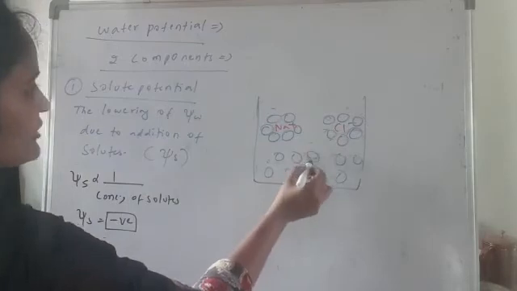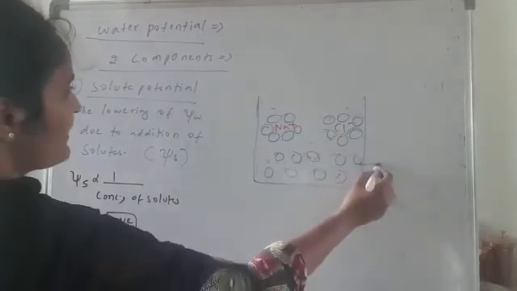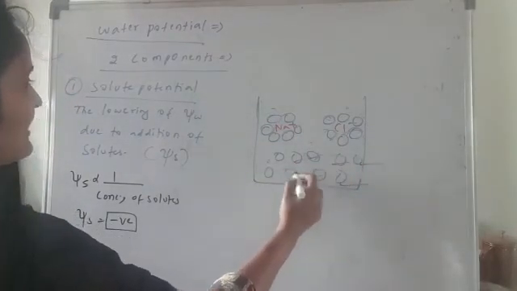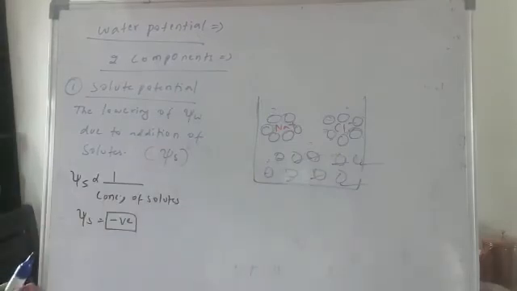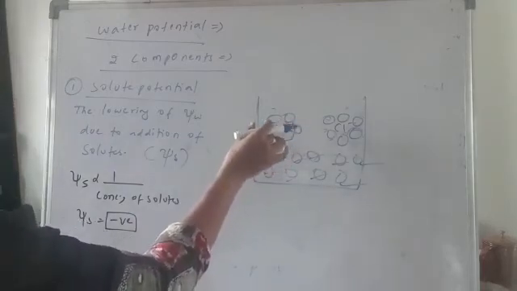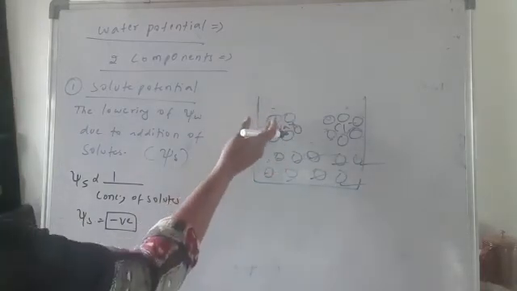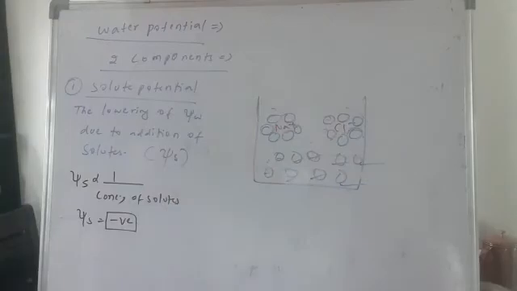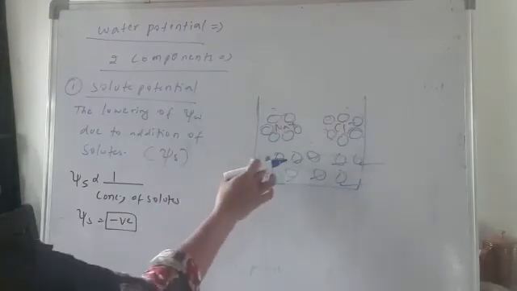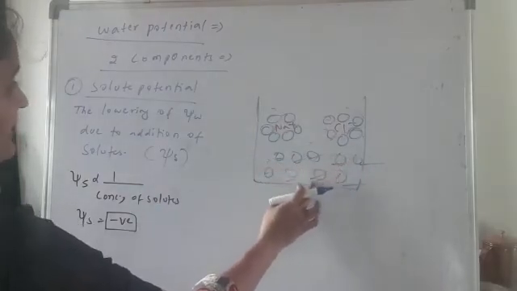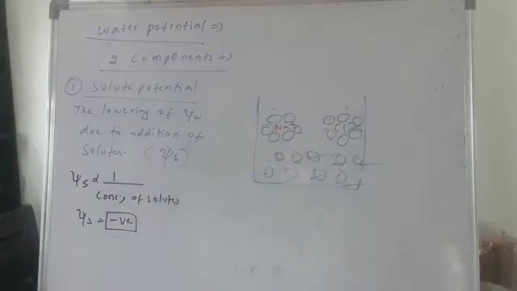Now here, because of that, the number of free water molecules in this system has decreased. When we added sodium chloride in the water, molecules have bonded with the sodium and also with the chloride. As a result, the number of free water molecules has decreased in this system.